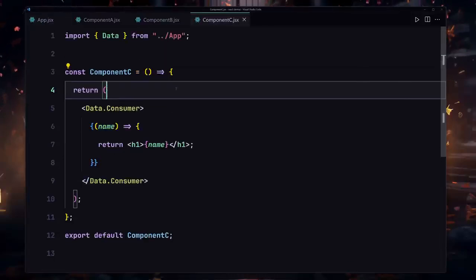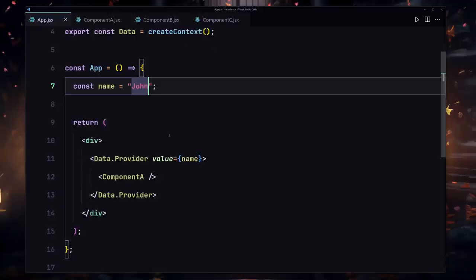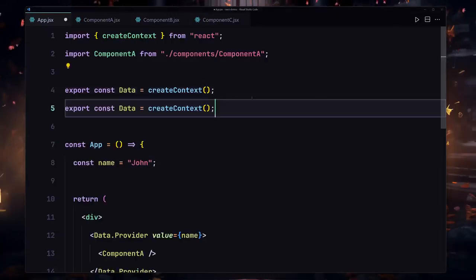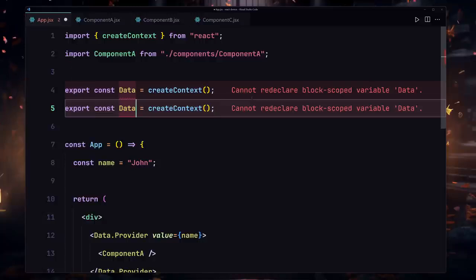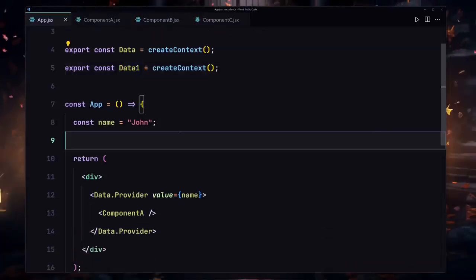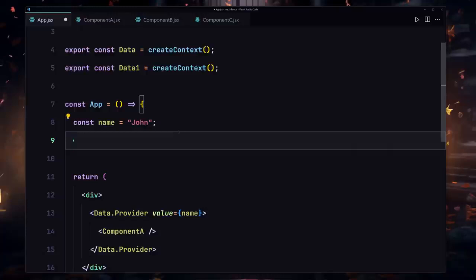But now the question is, let's suppose I want to provide multiple data, so how can I go about doing that? I'm going to go into my context once again and duplicate that, like we are creating one more instance of our context, and I'm going to rename that to data1. You can basically give it any name that you prefer, but in my case I'm going to rename that to data1. I'm going to save this file, and now the next thing that we have to do is create some other data so that we can pass that data into our component. So I'll use age in this case, and I am 22, so I'll put my 22 age right here.